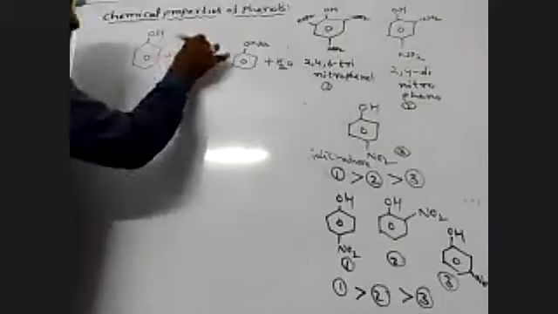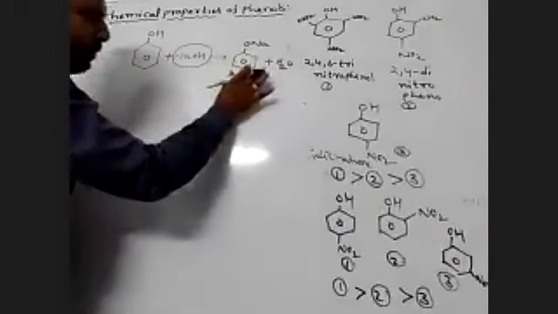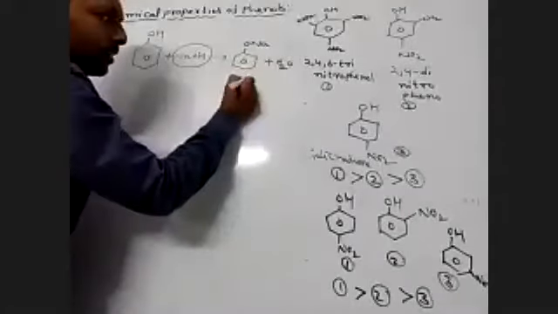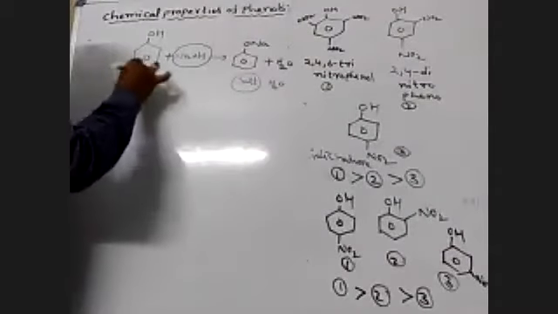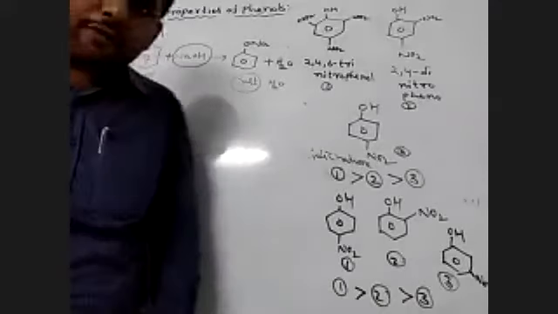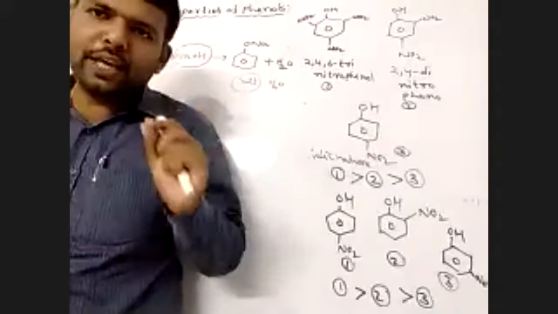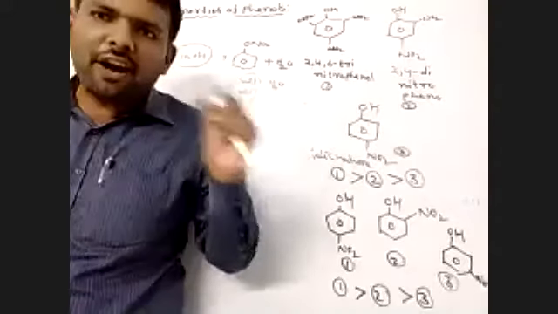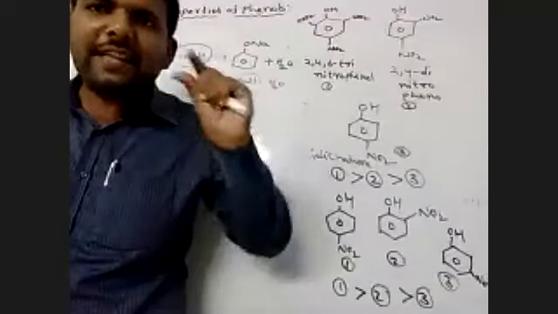And this is a strong base. A strong base reacts with a compound to give salt and water. The salt is sodium phenoxide. So this is called an acid. This is the acidic nature of phenols. Due to the formation of the phenoxide ion, that phenoxide ion is stabilized by resonance.